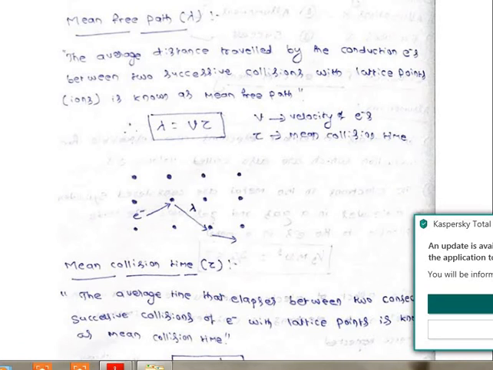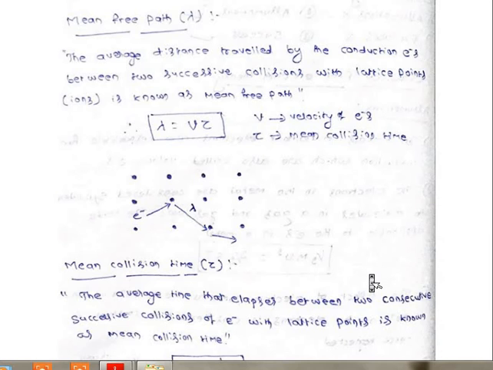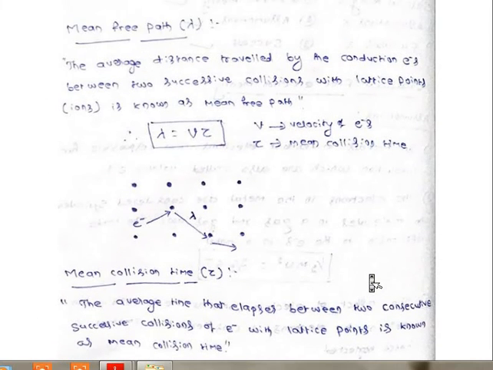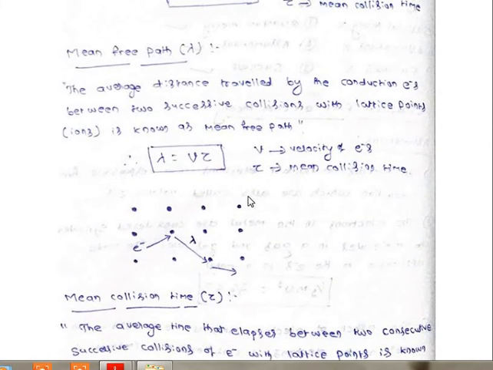Okay, now coming to the mean collision time, there is a similarity between the mean free path and mean collision time. Mean free path means it is a distance, mean collision time is a time. It is the average time that elapses between two successive collisions between electron and a lattice point. Okay, it is a time, but this is a distance. Velocity is distance by time.